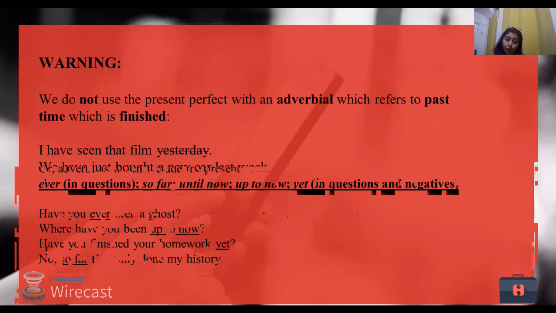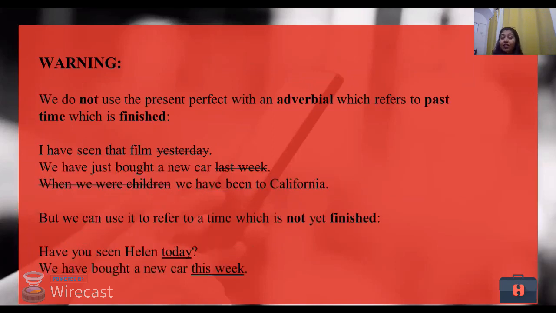Moving ahead, there is a warning here. We do not use the present perfect tense with adverbials which refer to past time which is finished. So like I told you, we do not give time frames. If you look at the sentence, I've seen that film yesterday. No, we cannot use yesterday here. I have just bought a new car last week. Now, last week is a time frame that has passed.